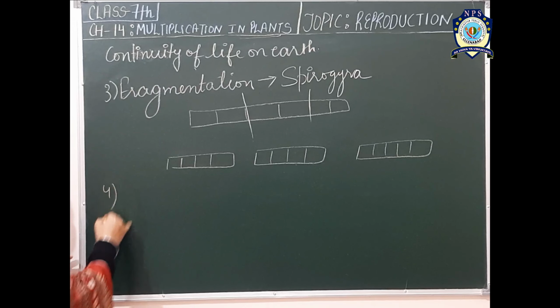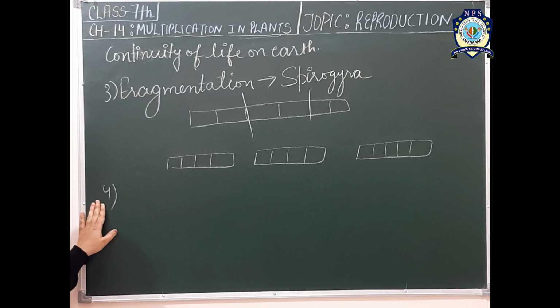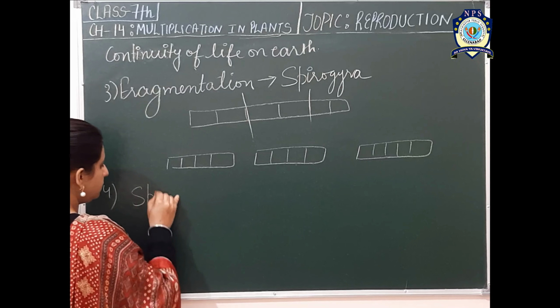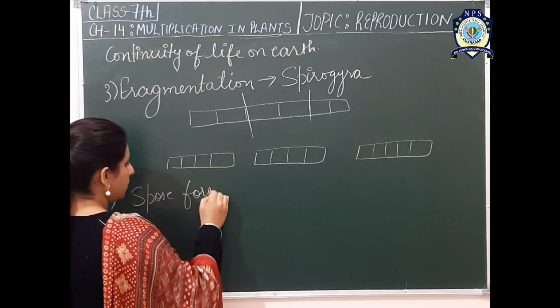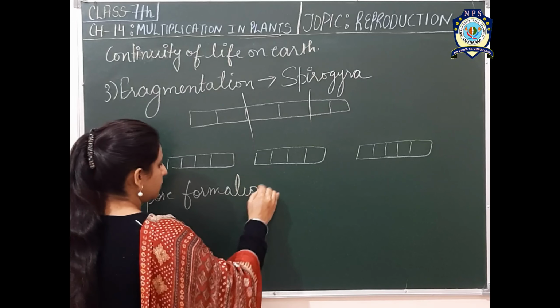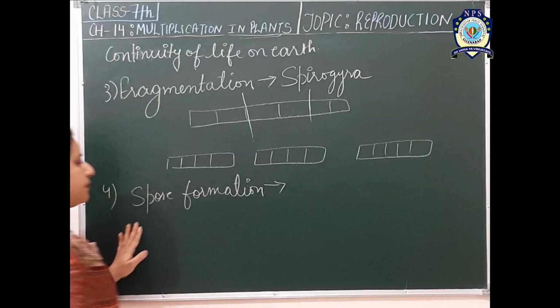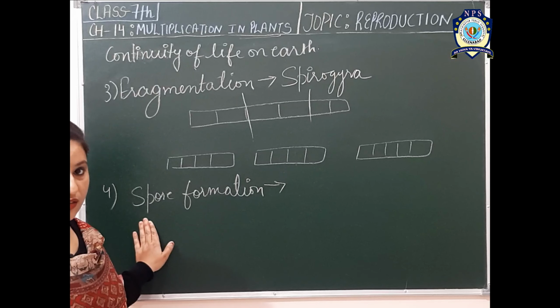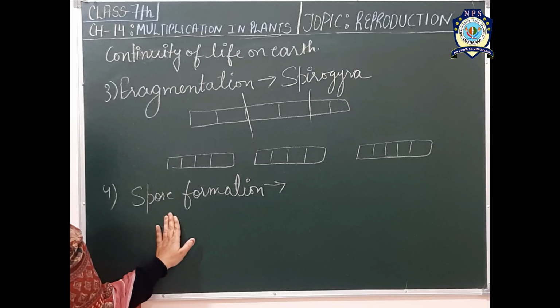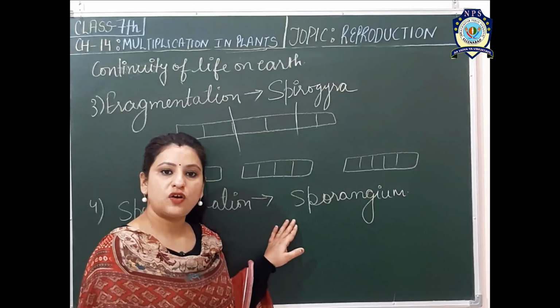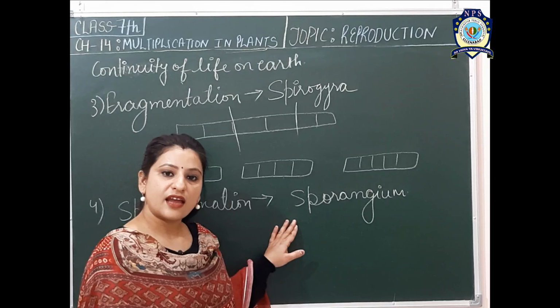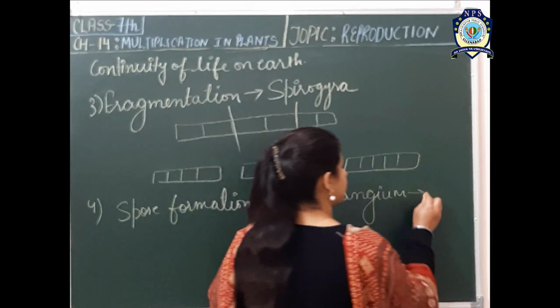Now the fourth process in case of asexual reproduction is spore formation. It is mainly seen in fungi and bacteria. In spore formation there is production of sporangium, and inside the sporangium spores are present.